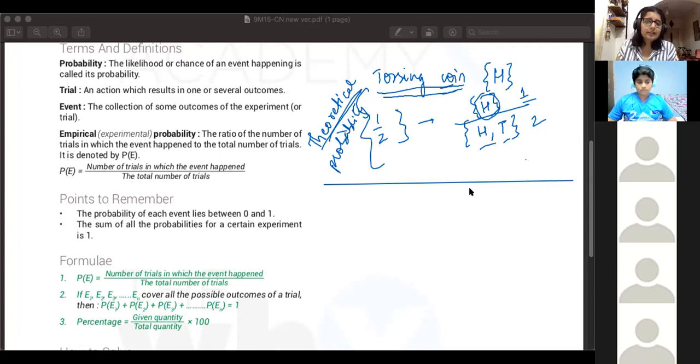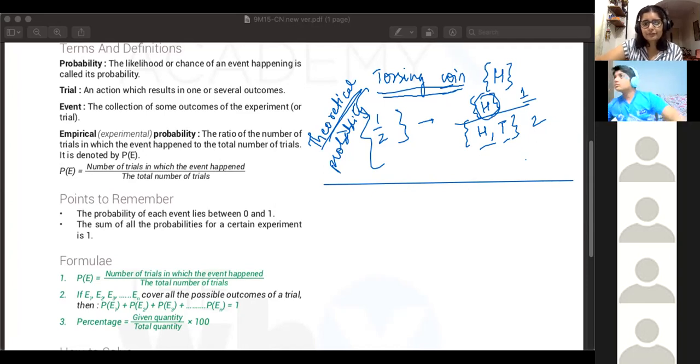So how will you calculate probability in that case? How many students are there over here? 6. 6 of you are there.